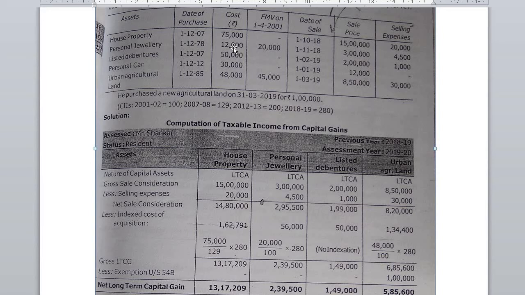For personal jewelry, cost of acquisition is 20,000. See here, cost of acquisition before 2001 is given because it was purchased in the year 78, and fair market value is given as on 1st April 2001. If cost of acquisition before 2001 is given, then you have to compare with the fair market value and take the greater value. So here, cost of acquisition or fair market value, whichever is higher.